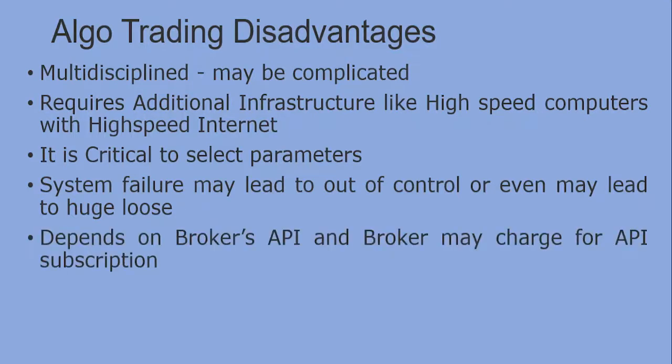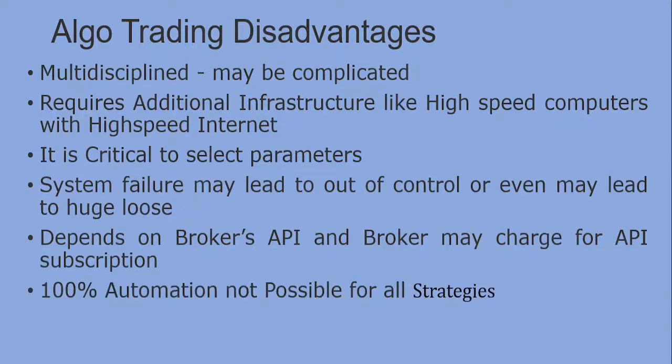And to implement algo trading, the broker's API is very, very important. Without the broker's API, we cannot do any algo trading. Right now some of the brokers are giving it for free, but in future they may charge a huge amount for API subscription. As I told, 100% automation is also not possible for all these strategies. That is one of the disadvantages. So these are all the disadvantages of algo trading.